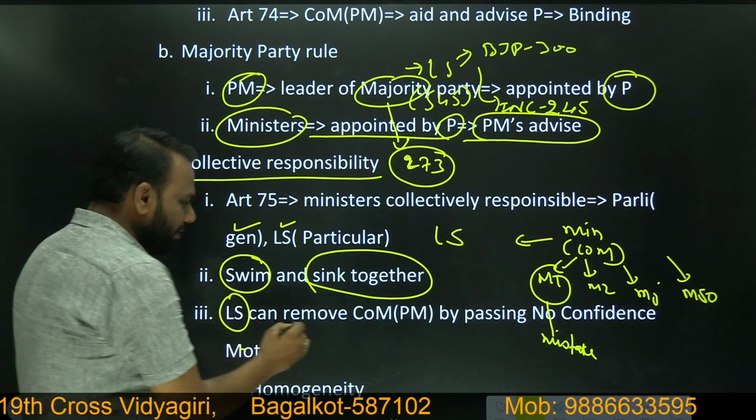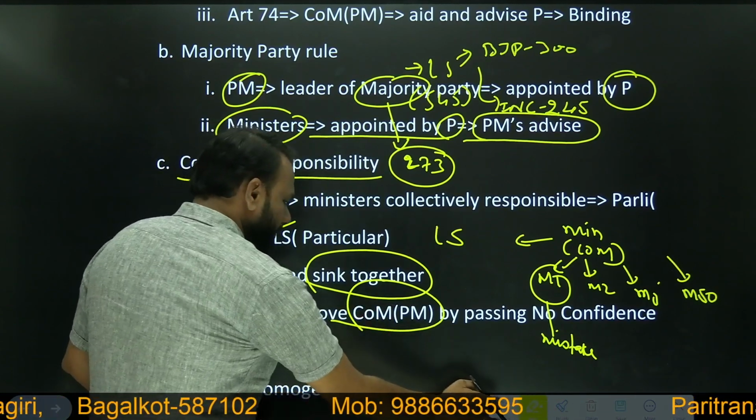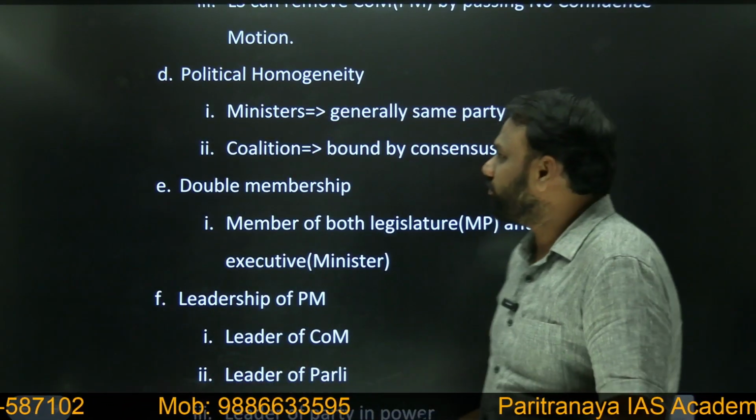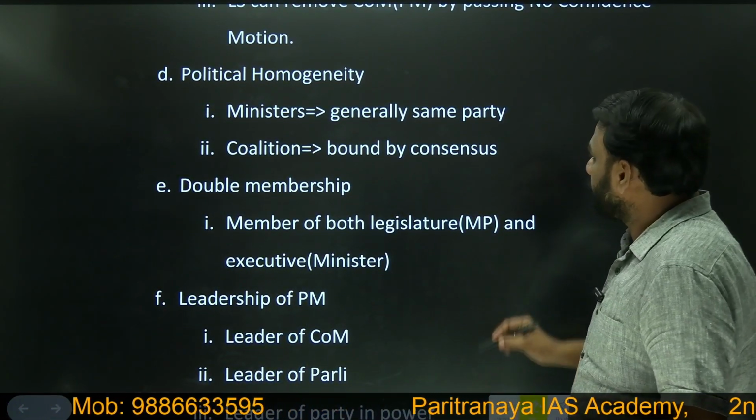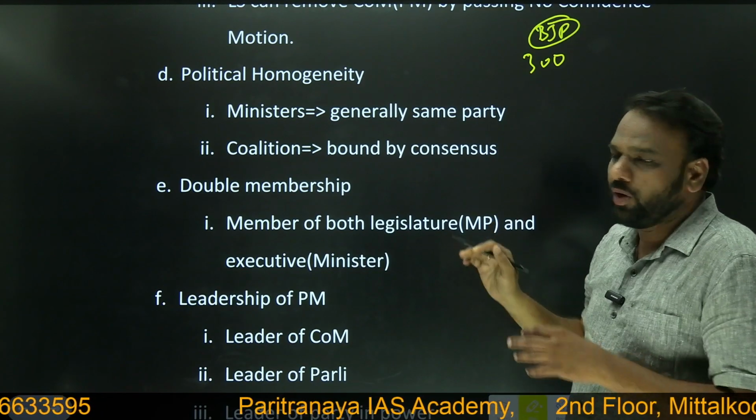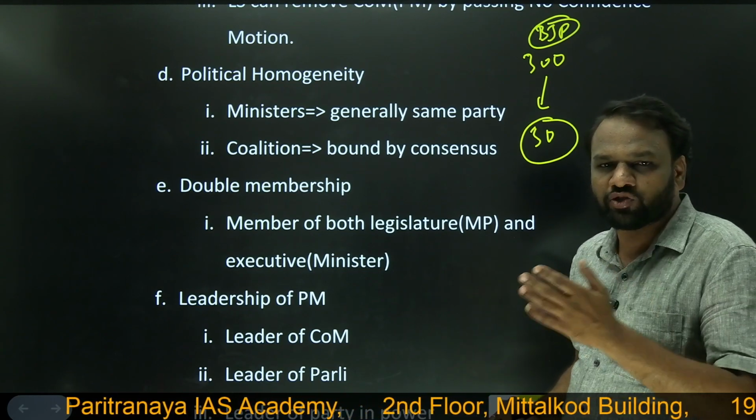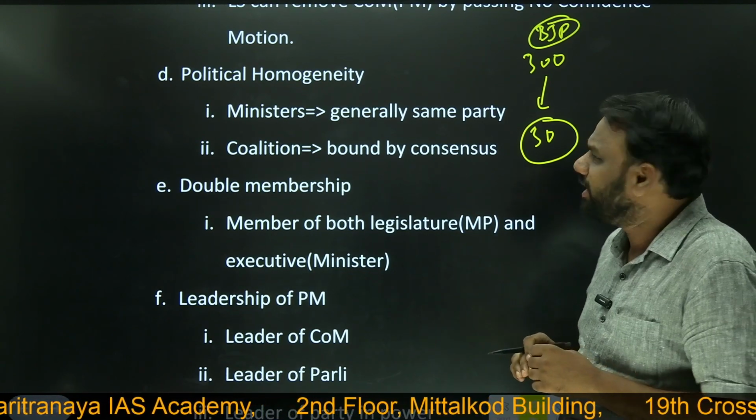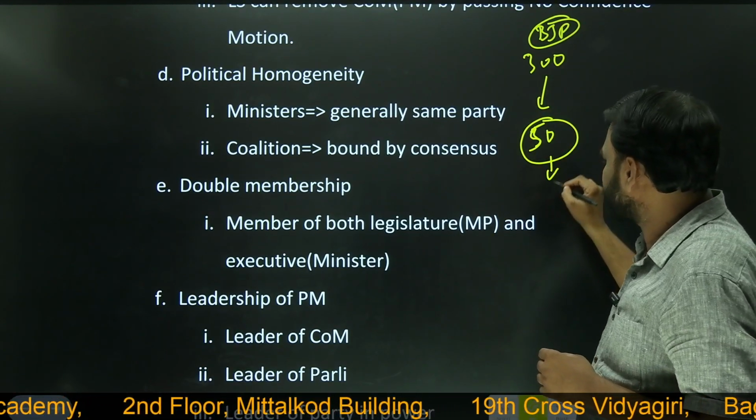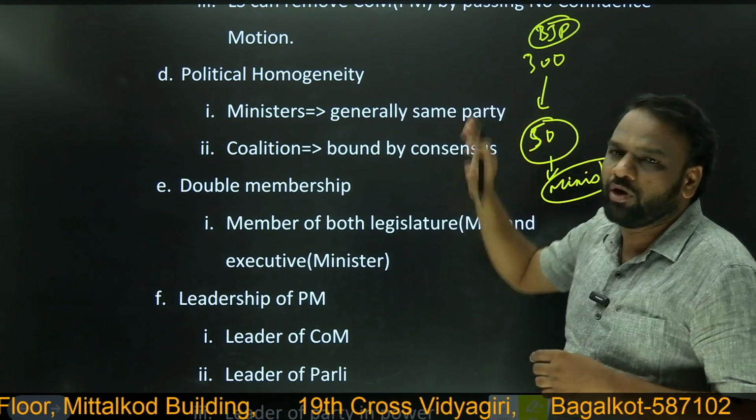Next, Lok Sabha can remove the Council of Ministers headed by the Prime Minister by passing a no confidence motion. So we have already seen about it. Next, one more important feature is political homogeneity. So we have seen that among the 300 BJP members of Lok Sabha, around 50 will become ministers. Here we also know that a Rajya Sabha member can also become a minister, but just in order to make our discussions easier, I have just taken Lok Sabha as an example. So among the 300 Lok Sabha MPs, 50 have become ministers, including the Prime Minister. All the 50 ministers belong to BJP.